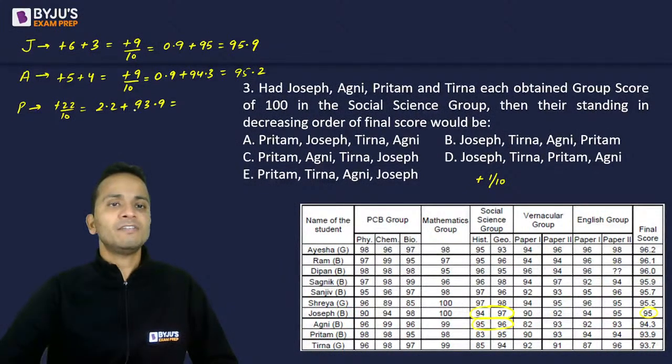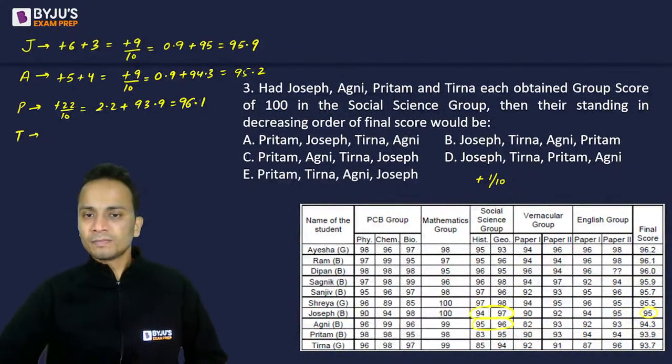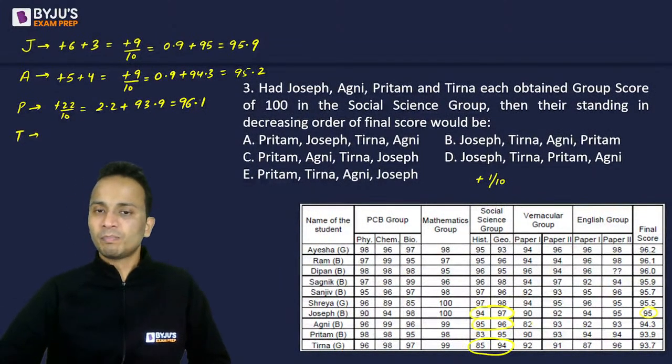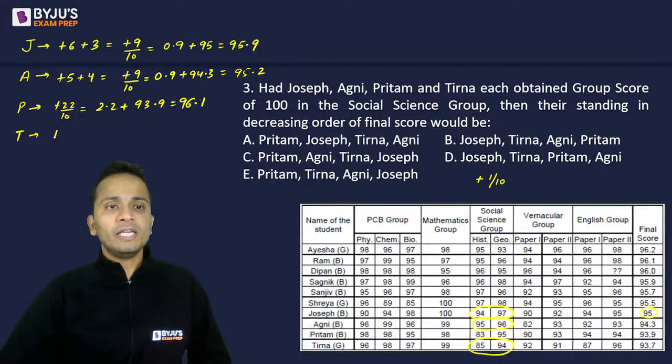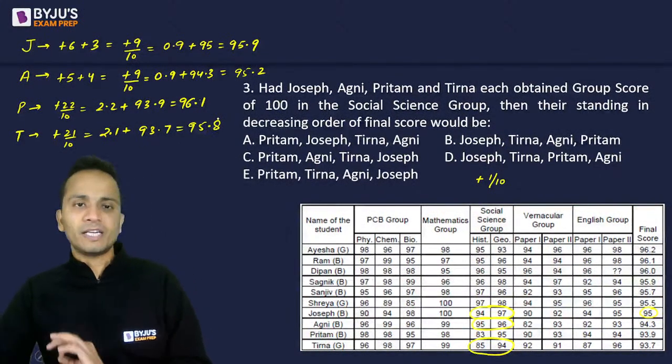So it will become 96.1. Preetham's final score will be 96.1. And similarly for Tirna, it is 85, that is +15, and 94, that is +6. So it will increase by 21 divided by 10, that is 2.1 on 93.7. So 95.8 will be the final score of Tirna.